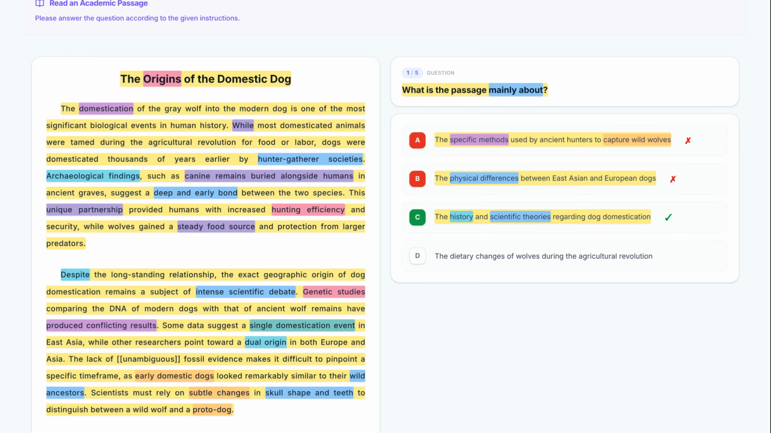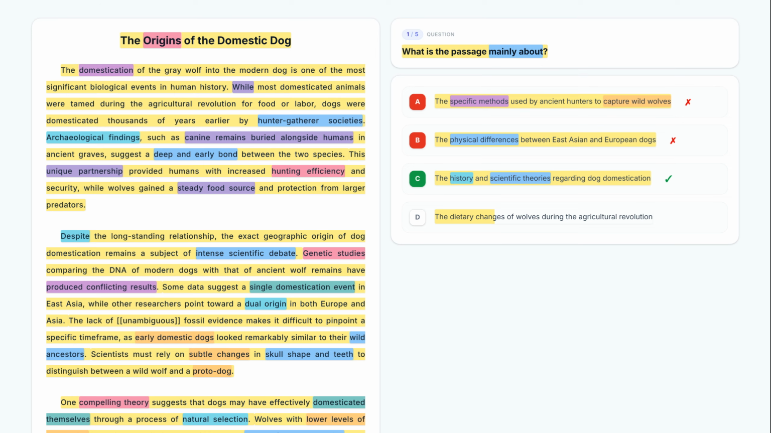Finally, let's look at option D. The dietary changes of wolves during the agricultural revolution. Option D discusses dietary changes during the agricultural revolution. However, the text explicitly states dogs were tamed thousands of years earlier than that era. This is factually incorrect based on the text. Eliminate it.